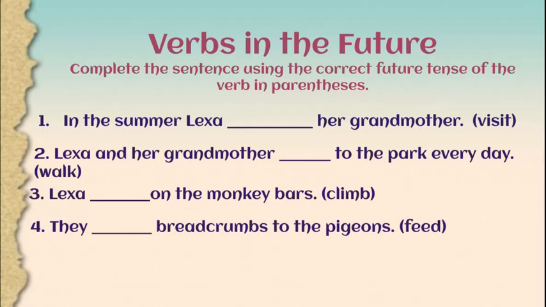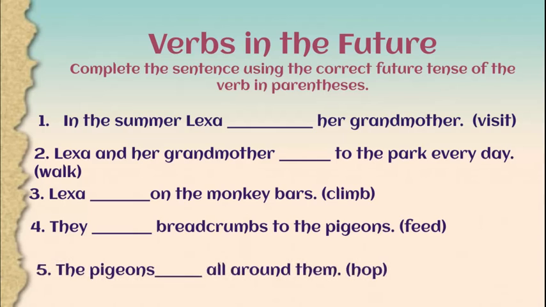"They breadcrumbs to the pigeons." How do I make feed into future tense? You should have said will feed. They will feed breadcrumbs to the pigeons. And finally, "the pigeons all around them." How do I make hop into future tense? The pigeons will hop all around them.